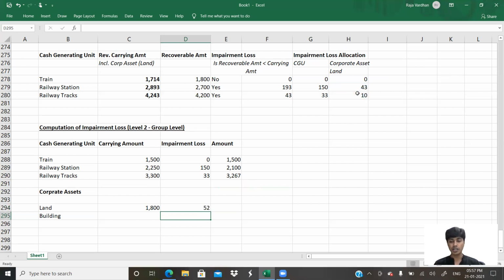So together it is 53, rounding off. I'll put it as 53, guys. Then tell me what will be the value of land after impairment? 1800 minus 53, it comes to 1747.